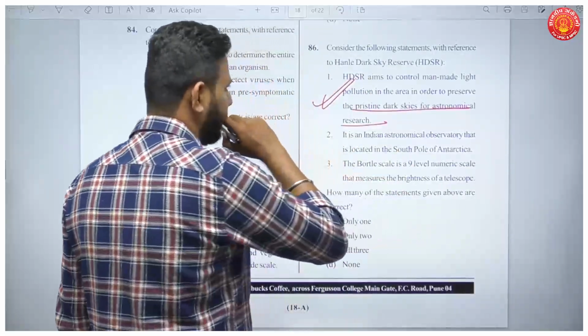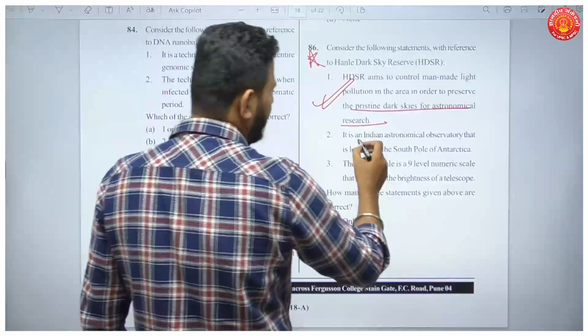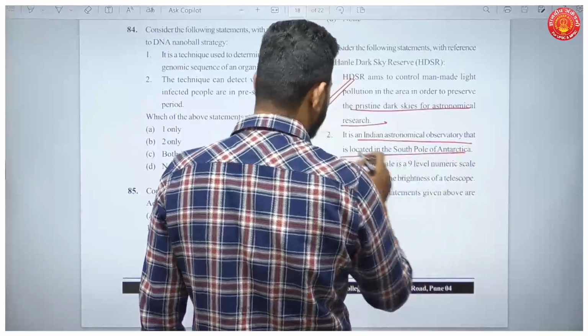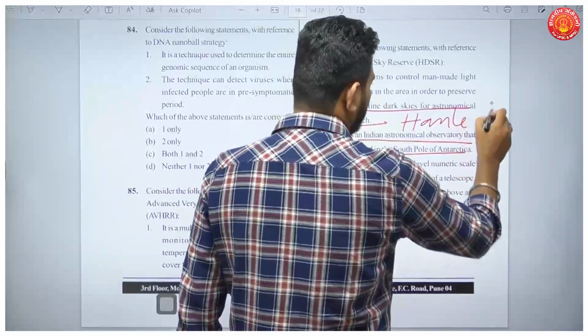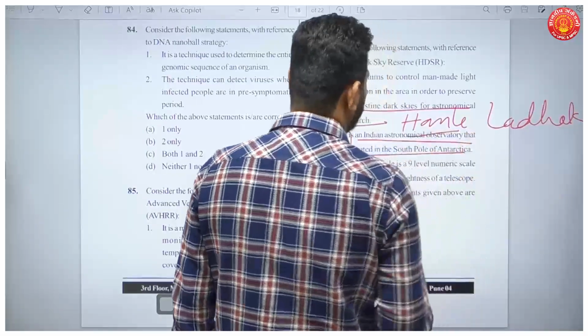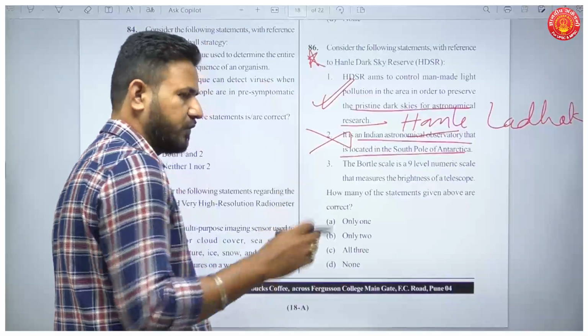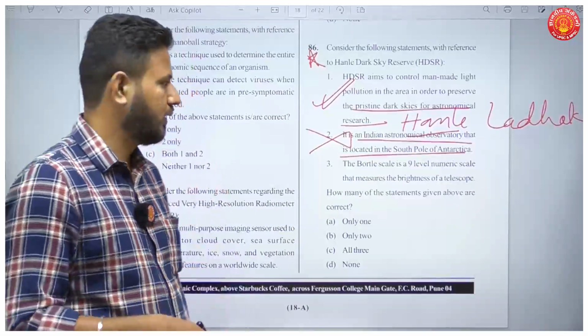Absolutely true. This was in news recently. Then, it is an Indian astronomical observatory located in South Pole. No, it is located in Hanley in Ladakh. This is the first dark sky reserve in India. There is a group of 6 villages wherein night light is controlled.